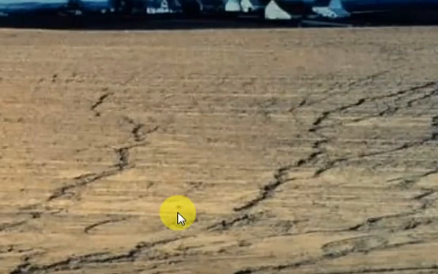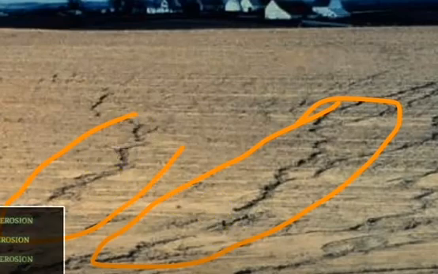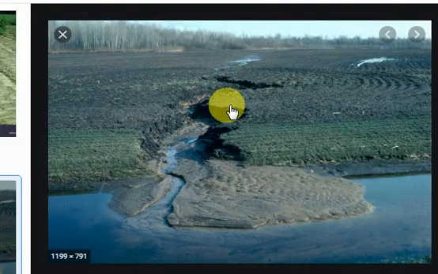Here we can also see these gullies made by water flow. From the top, water flows down, and then these gullies are made. So this is gully erosion. Students, you can see an example of gully erosion here too. This is also an example of gully erosion, which makes it a badland.